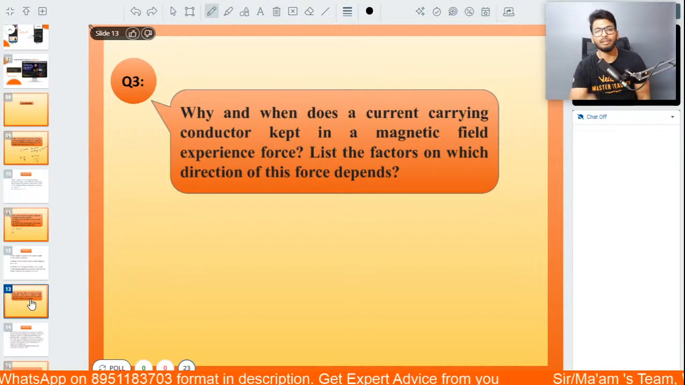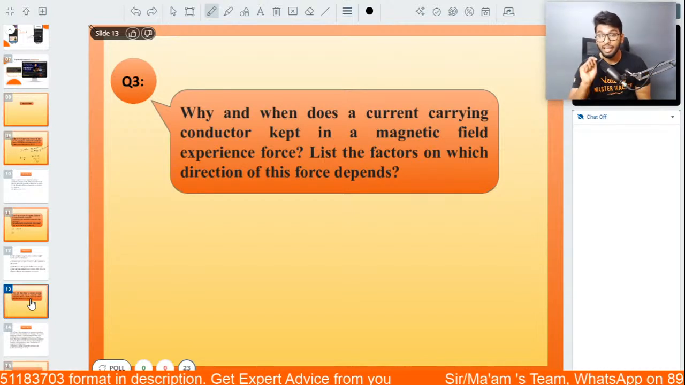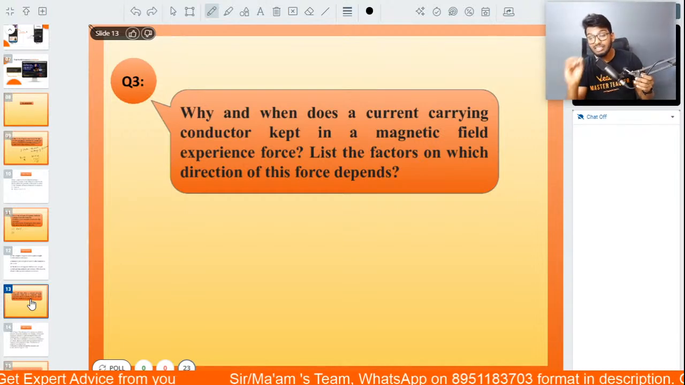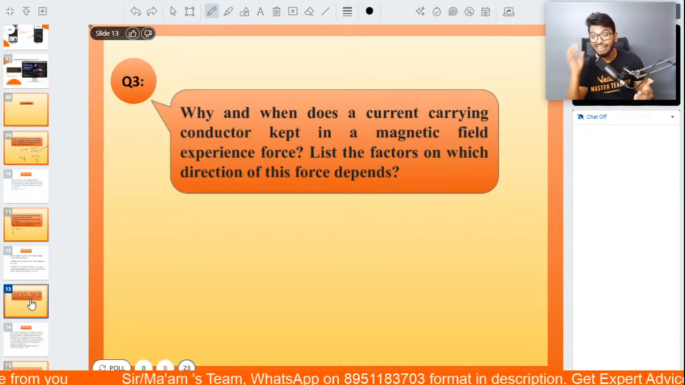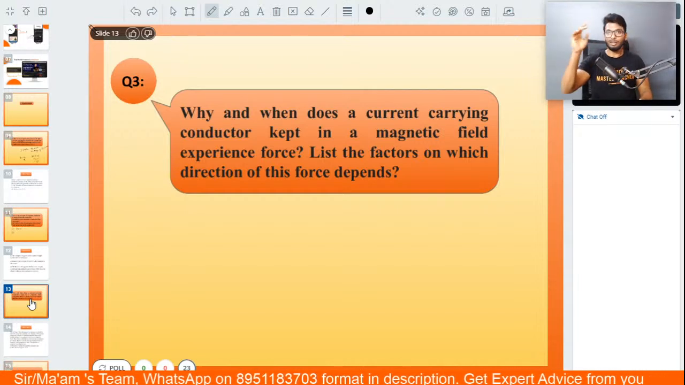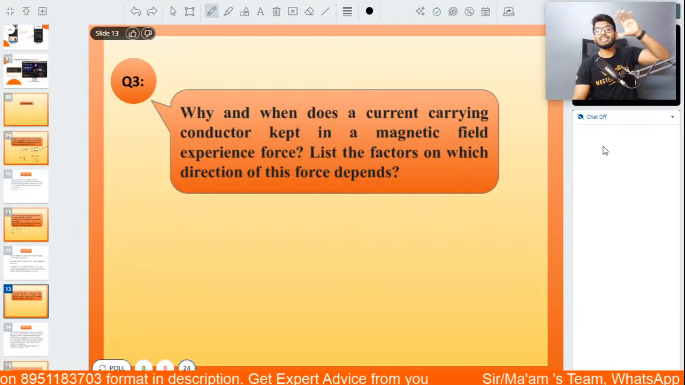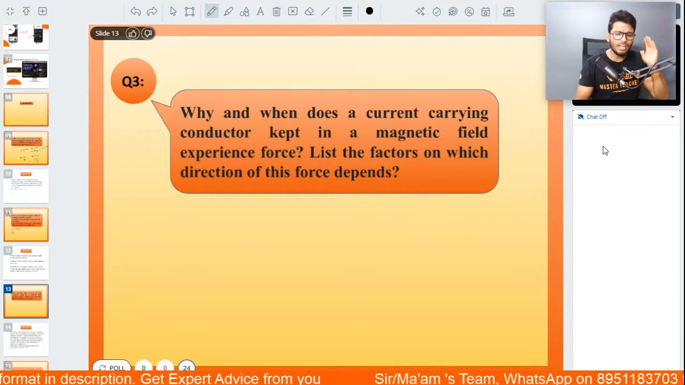Why and when does a current carrying conductor kept in a magnetic field experience a force? And list the factors on which the direction of this force depends. Let's start with the first question. Why and when does a current carrying conductor kept in a magnetic field experience force? Very simple question. Let's go, guys.